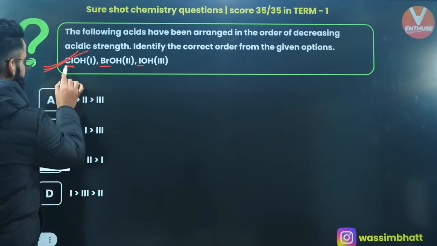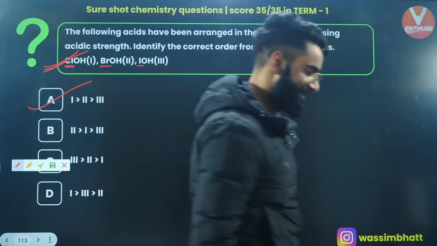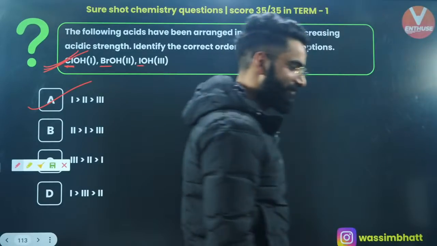So first, second, third, decreasing order. Correct?